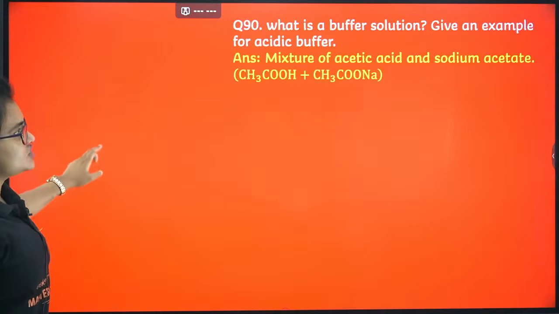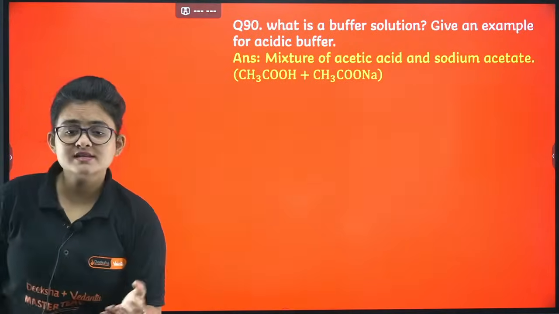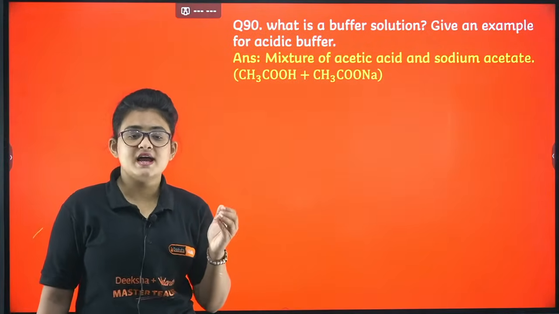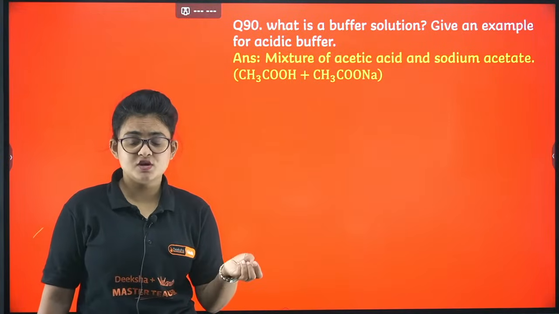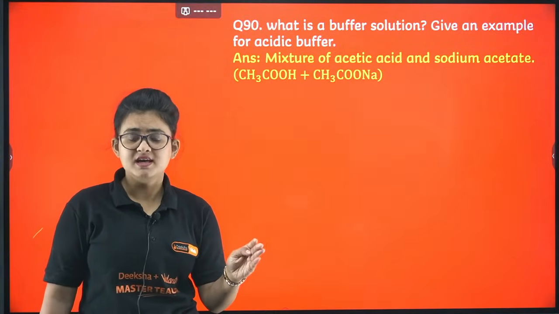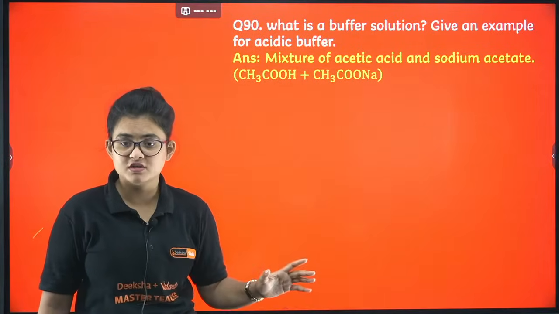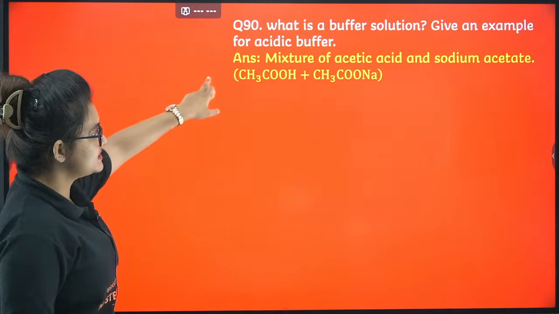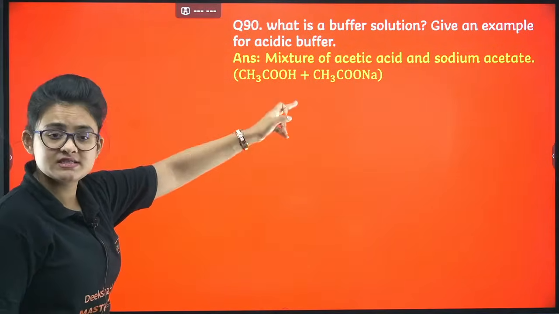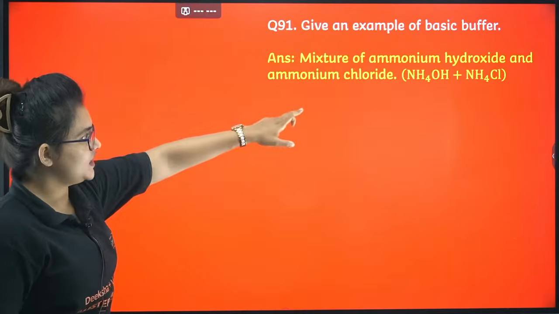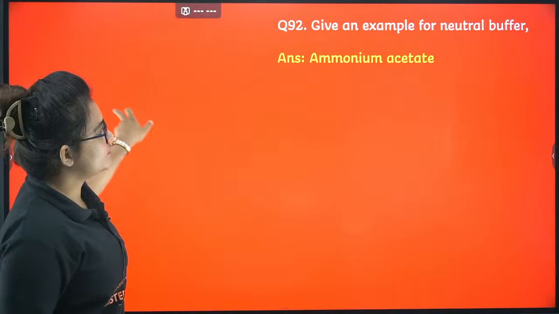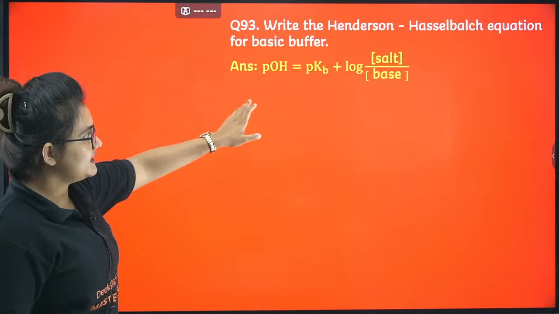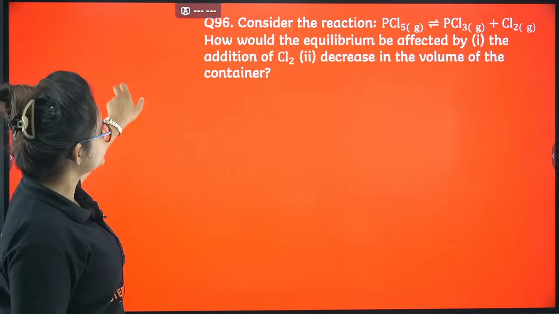Proceed. What is a buffer solution? Give an example. A buffer solution is a type of solution that resists the change in pH whenever a small amount of acid or base is added to it by mistake. That is a buffer solution. There are different types of buffers. Acidic buffer example: CH3COOH plus its conjugate base, CH3COONa. Next, basic buffer: NH4OH plus NH4Cl. Neutral buffer: ammonium acetate. The Henderson-Hasselbalch equation, sometimes they directly ask you to write. This is the equation.